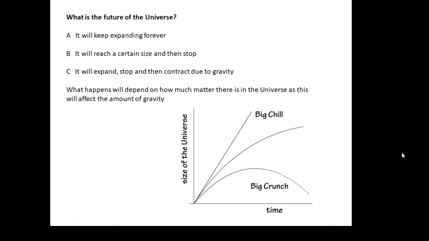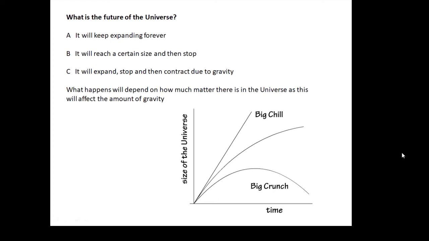What is the future of the universe? Now, there are three things which could possibly happen to the universe. It could keep expanding forever. It could get bigger and bigger and then stop. It could expand and then stop and then contract, get smaller and smaller, and possibly we'll end up with a big crunch. So big bang, it expands, then it stops, then it comes back in again, big crunch. So these are the three possibilities.